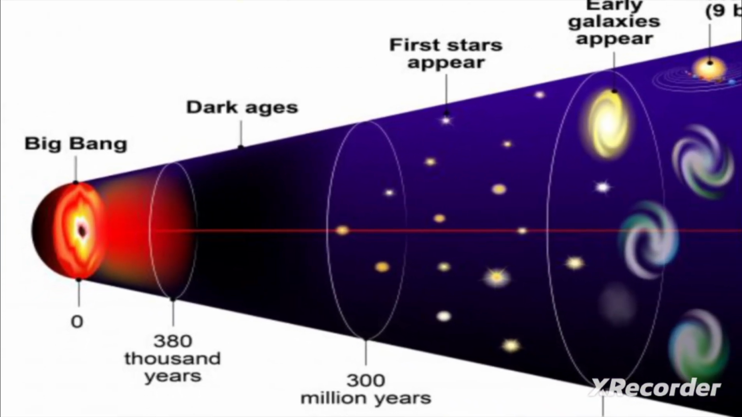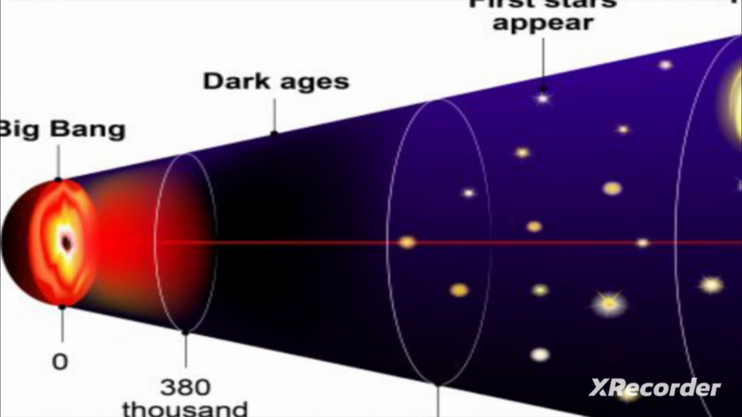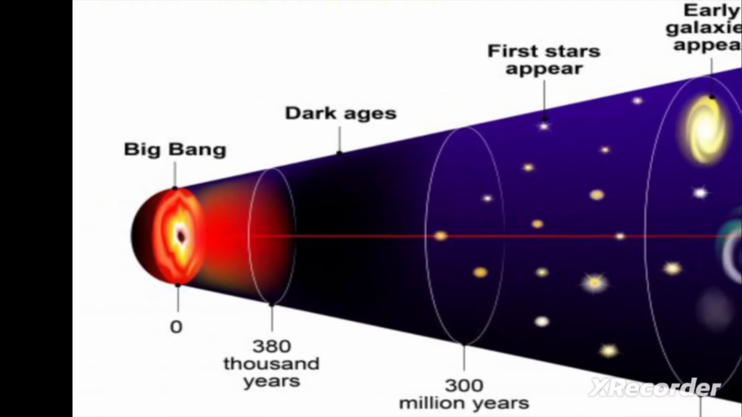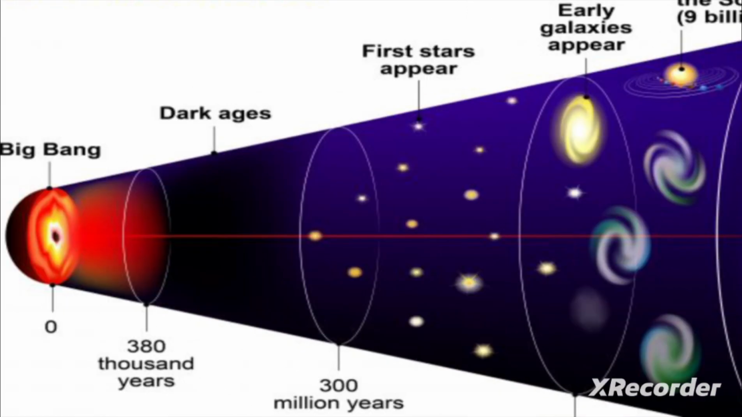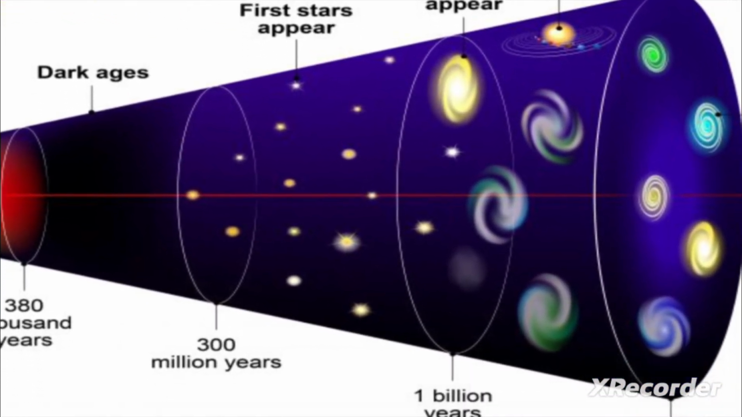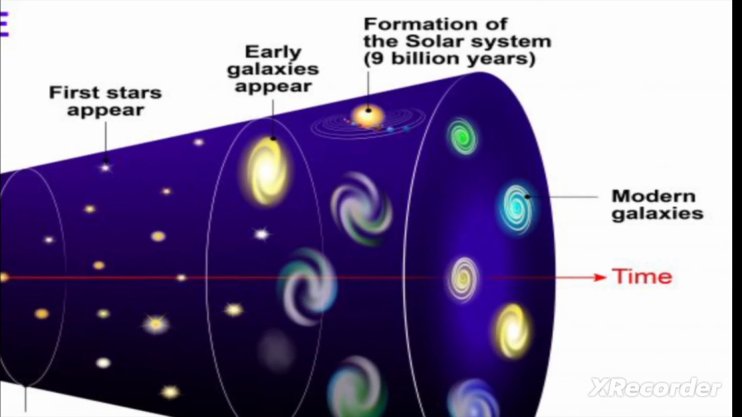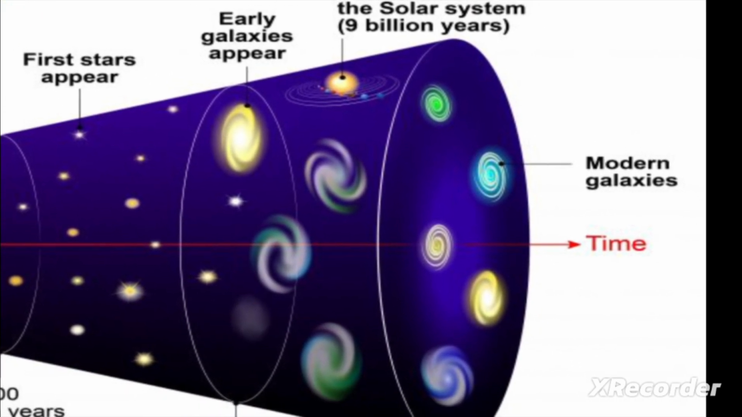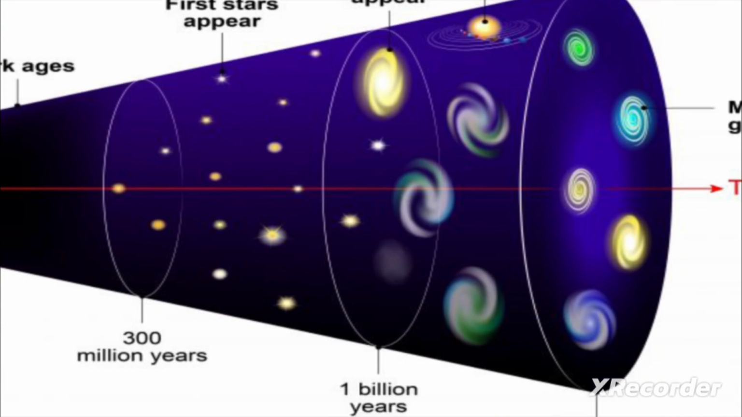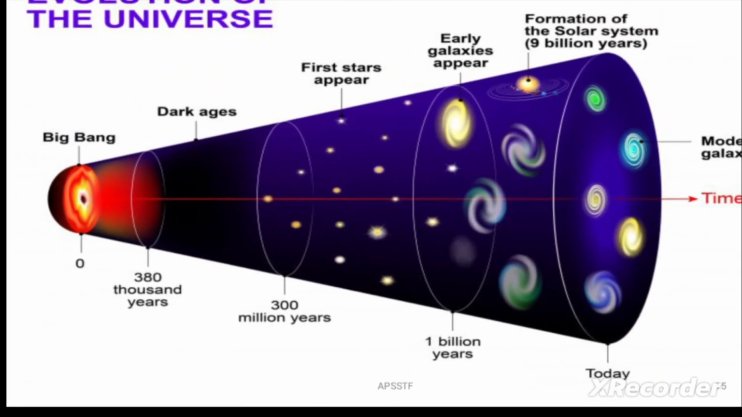It happened 380,000 years ago. So after the dark ages, first stars appeared. It happened 300 million years ago. Next, early galaxies appear. It happened 1 billion years ago. Next, formation of the solar system 9 billion years ago. Here we are watching the modern galaxies. It is present day.